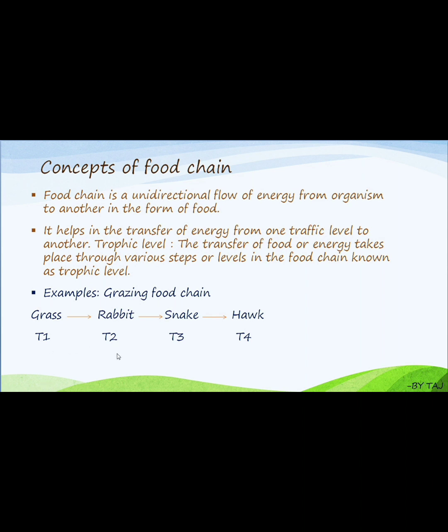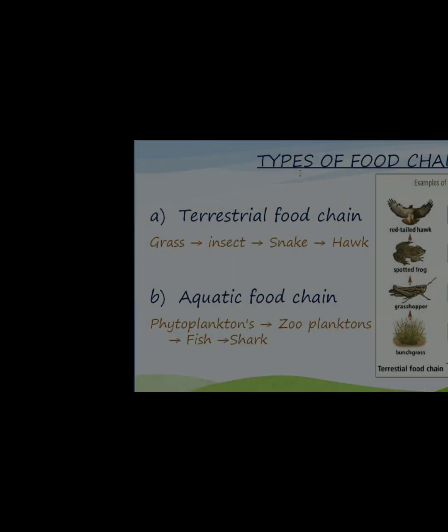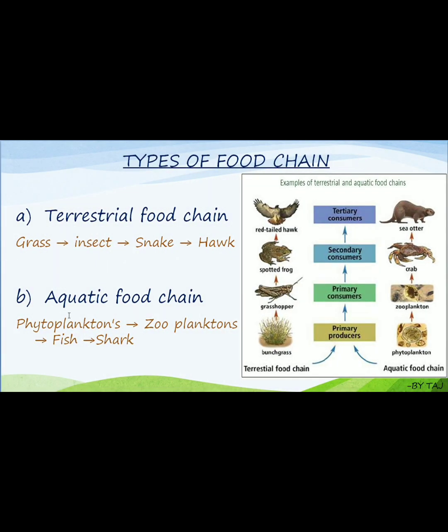Here I have already said these are the trophic levels. From one trophic level to another, the energy is transferred. The transfer of food or energy takes place through various steps or levels, which we call a food chain, known as trophic levels. Types of food chain: there are mainly two types, the terrestrial food chain and the aquatic food chain. I have given one example for each.